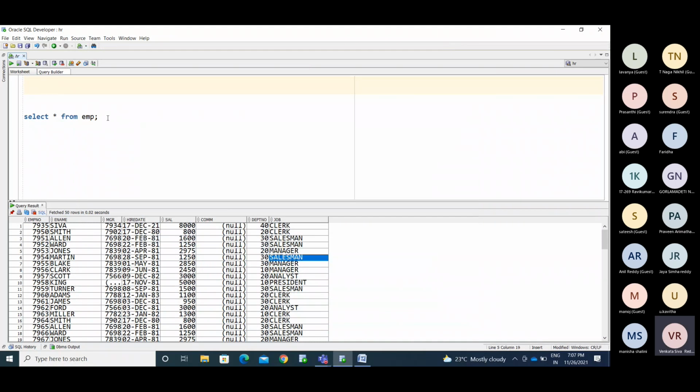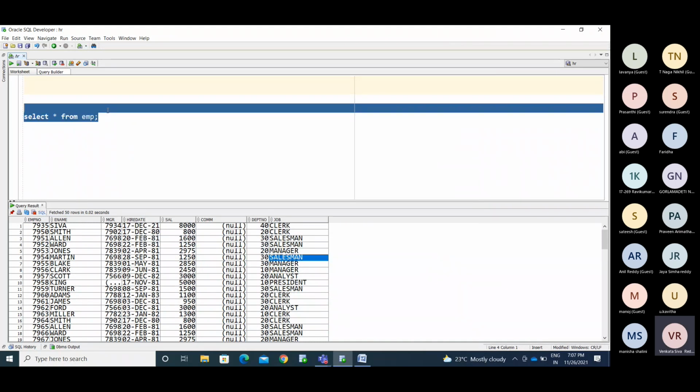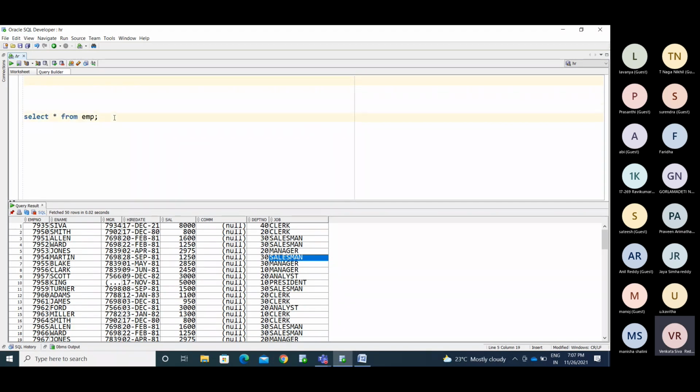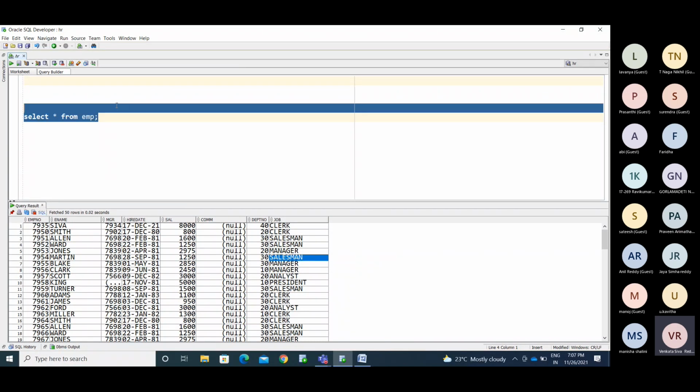Okay, so the data is stored in SQL. PLSQL does not have the capacity to store the information. So whatever information you are storing in SQL, you are fetching from SQL into PLSQL. So you are working in PLSQL.